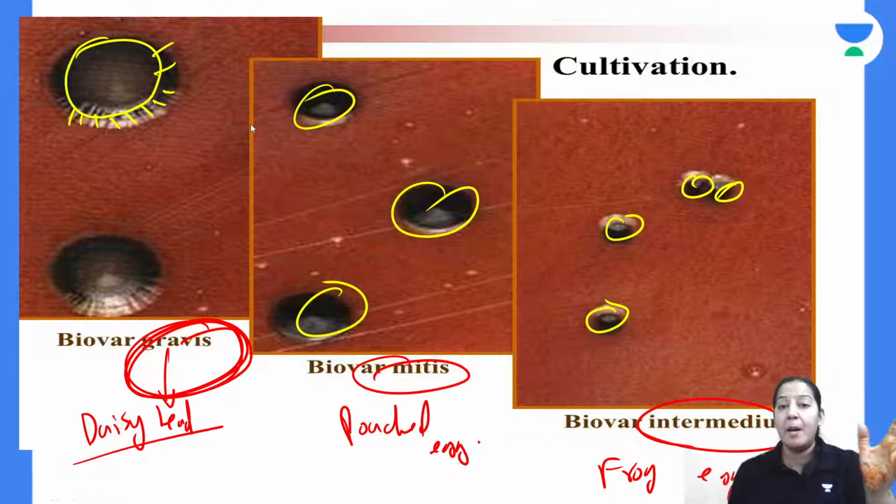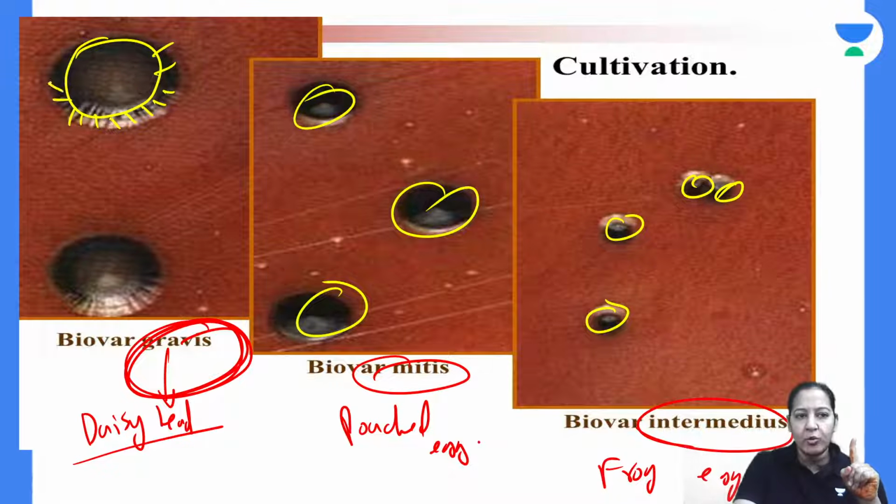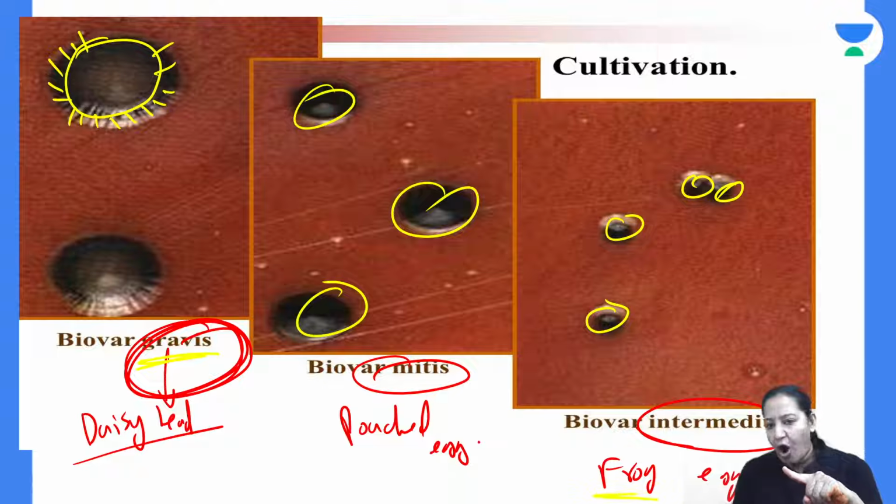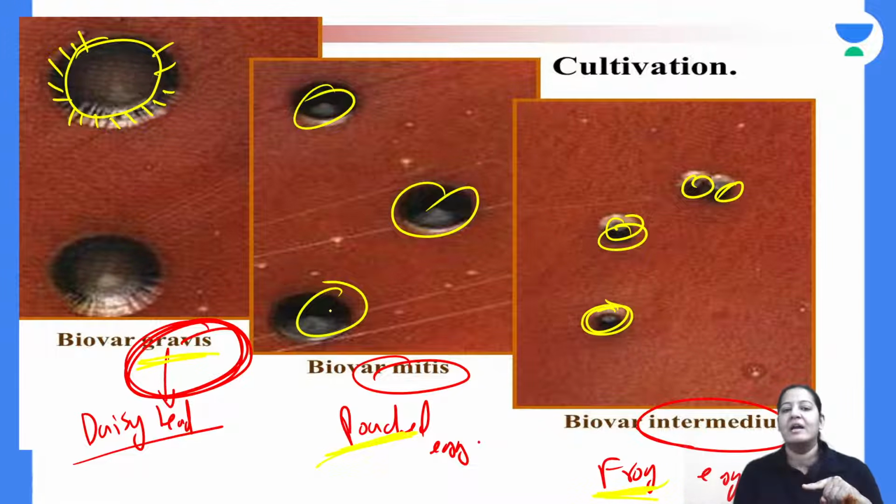So see the appearance of the colony. If the colonies are looking like daisy head, it is gravis. If the colonies are looking like frog egg, it is intermedius. And if the colonies are looking like poached egg, it is mitis.